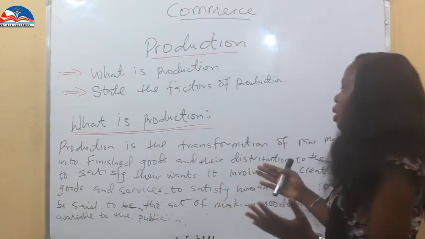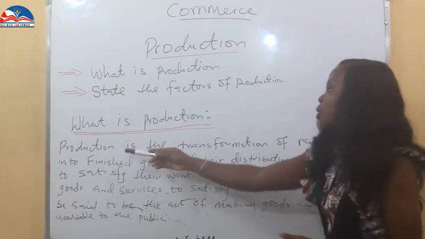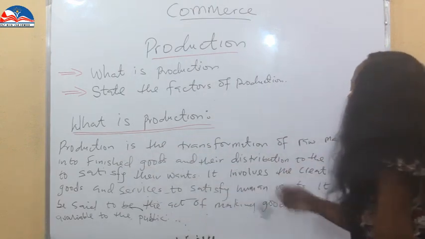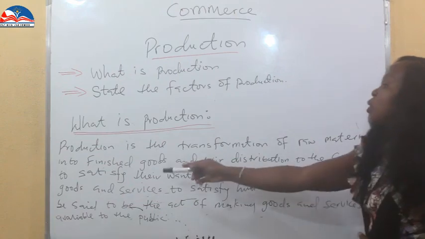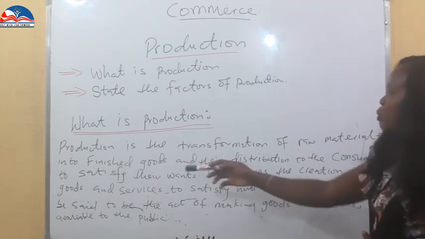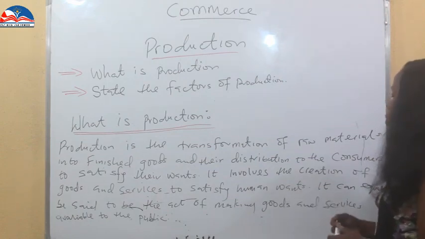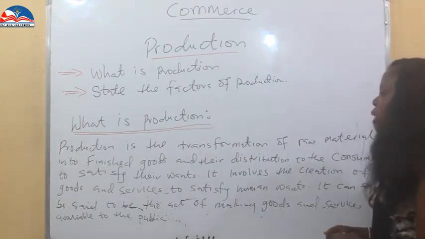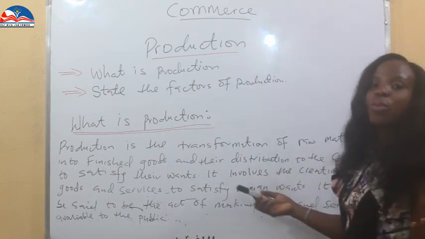And so on the board, I have: production is the transformation of raw material into finished goods and their distribution to the consumer to satisfy their wants. It involves the creation of goods and services to satisfy human wants. It can equally be said to be the art of making goods and services available to the public.